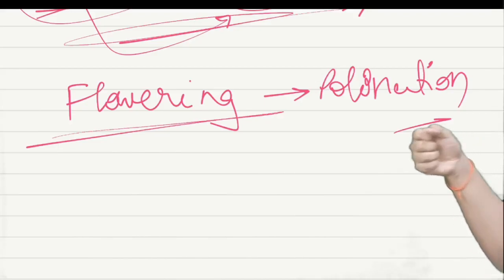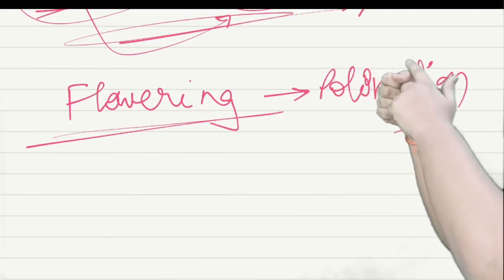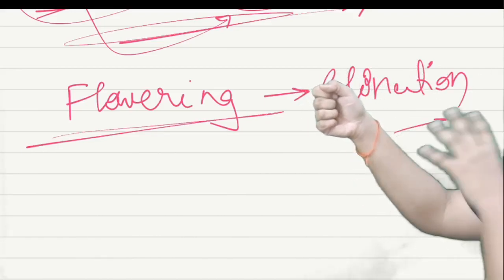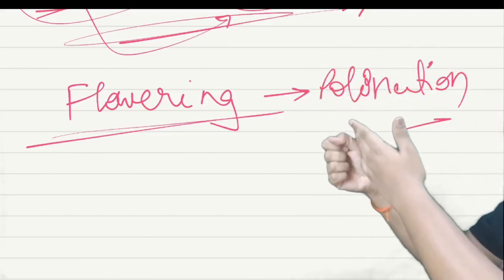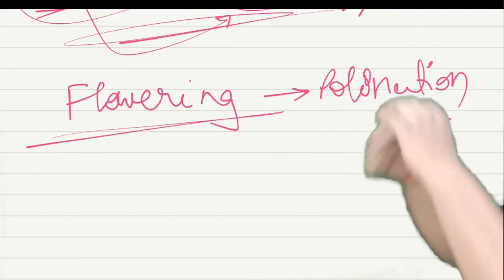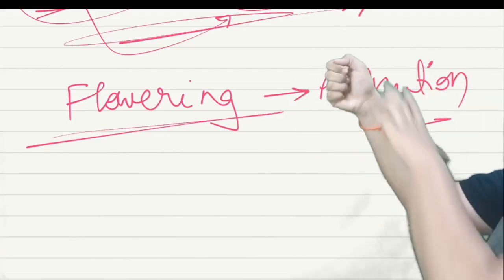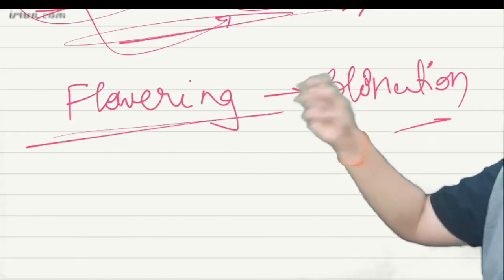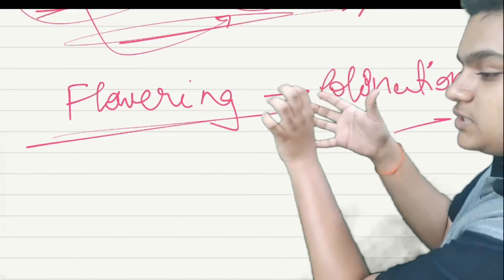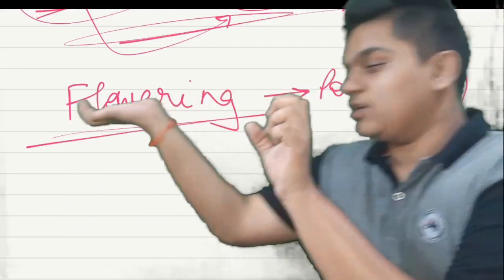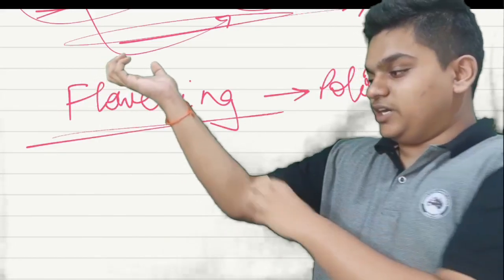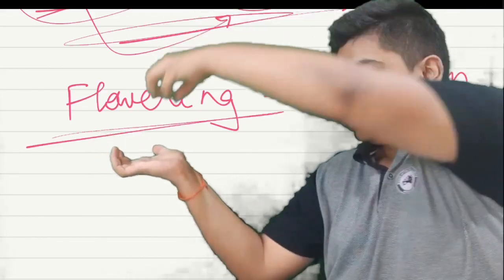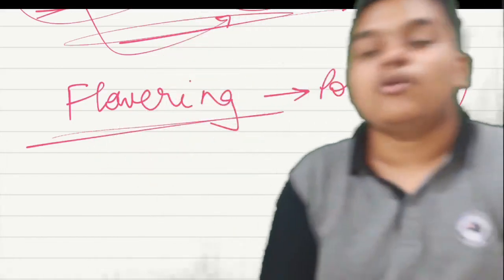See, this is your stamen. Yes, anther, sorry, not stamen. This whole is your stamen. This is your anther. This is your filament, and this is your connective tissue. What is there inside the anther? Yes, pollen grains. These pollen grains are released. This is your stigma. This is your style. This is your ovary. The transfer of these pollen grains, which are released by the anther, onto the stigma is called pollination.